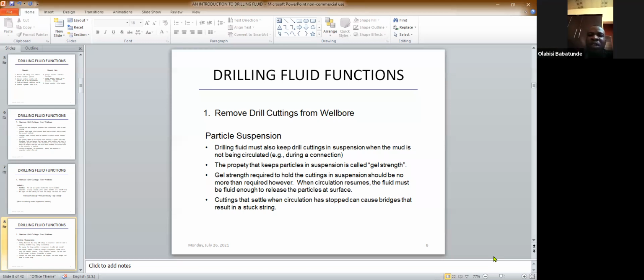Zoom is just automatically muting itself. It's up to you to mute or unmute. I'm not controlling it. I have not muted so that you people can talk to me. You can interact with any question you can ask me. Whosoever is present in the class, you are free to ask questions in between. I have no problem.